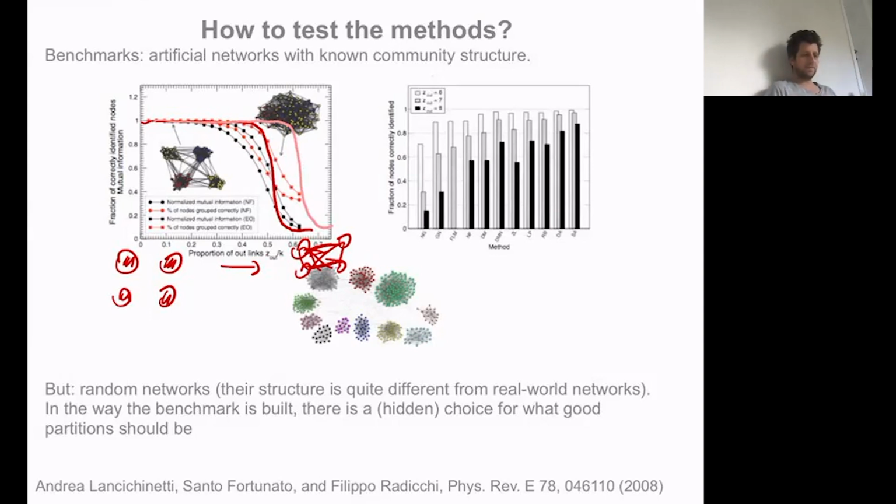Now, this is something that seems sensible from a statistical point of view. But again, this is a validation technique that is not perfect because it relies on the underlying assumption that graphs are random graphs.